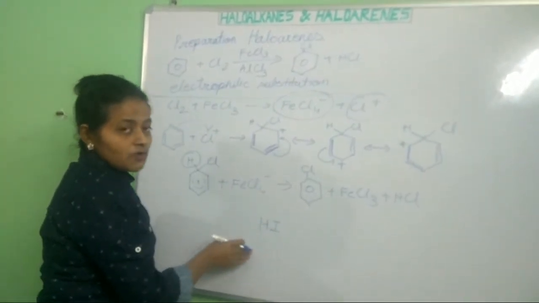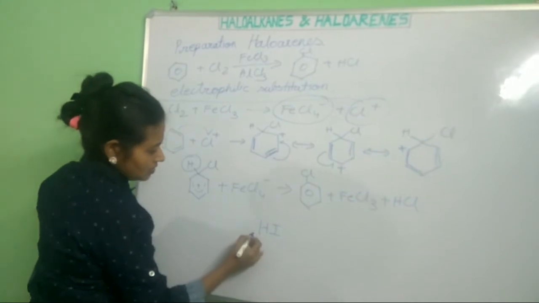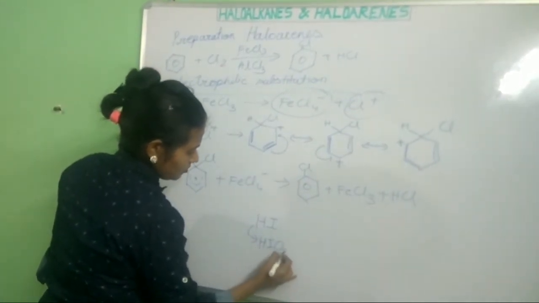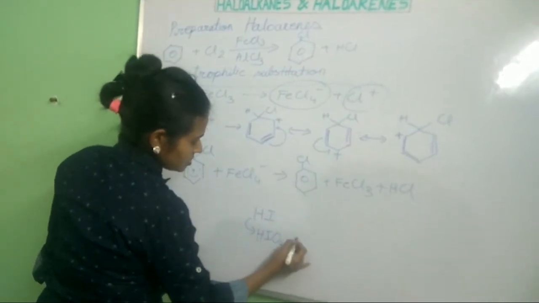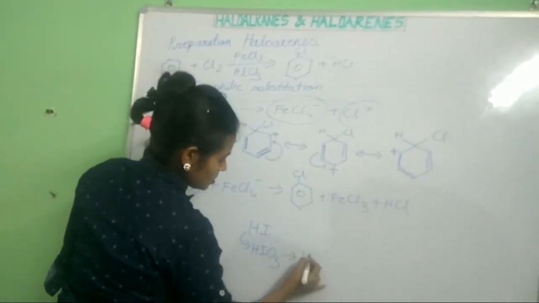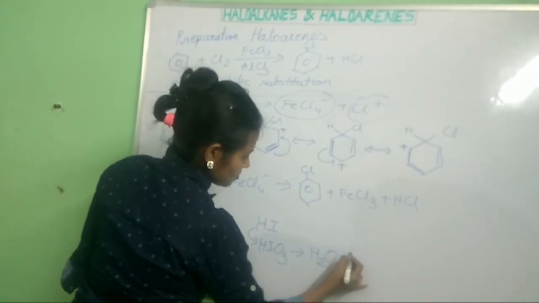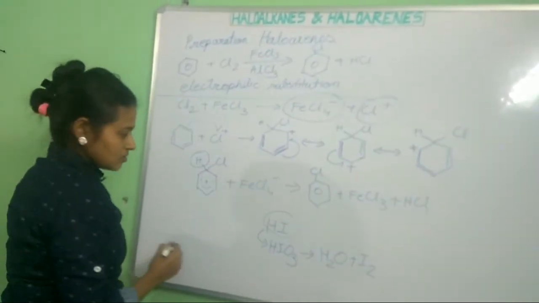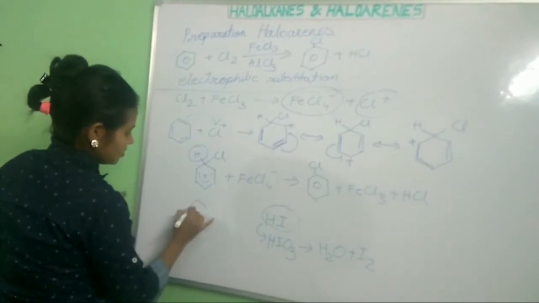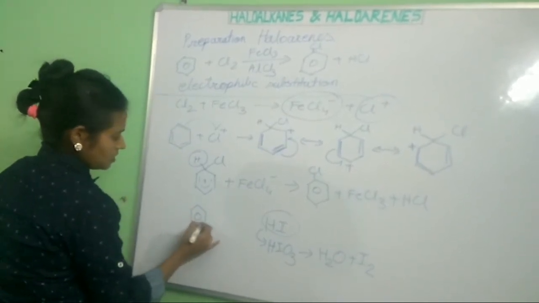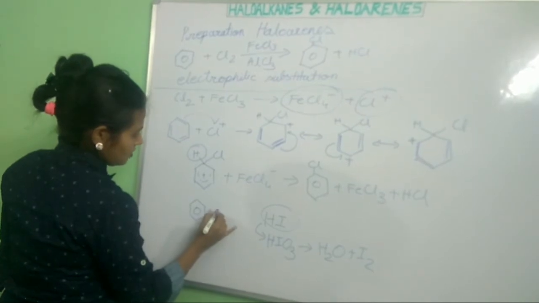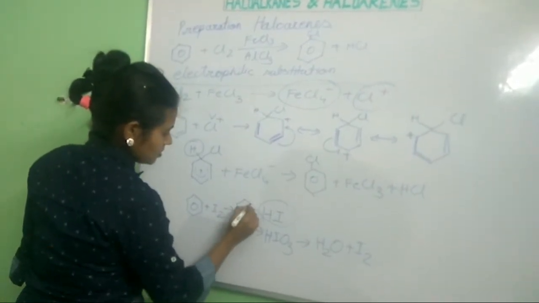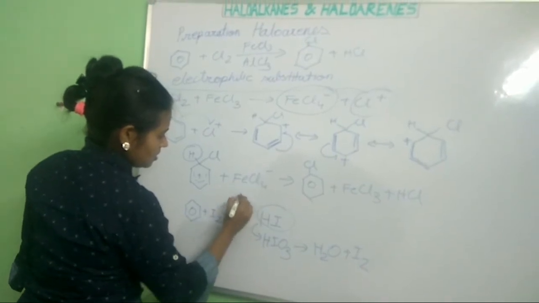But in the presence of oxidizing agents like HIO3, we get H2O plus I2, so the HI gets removed.